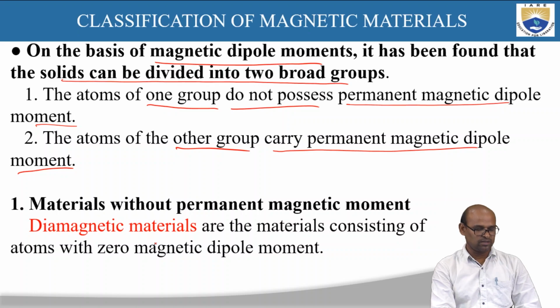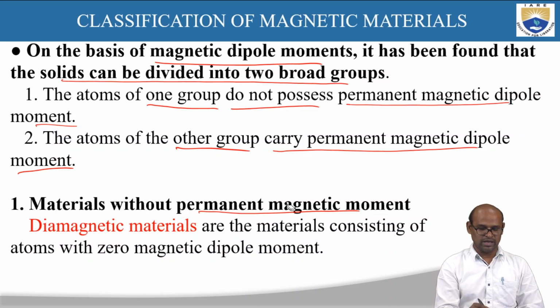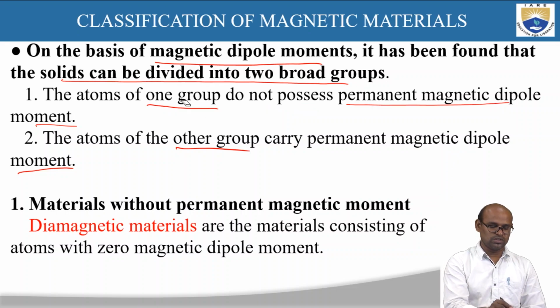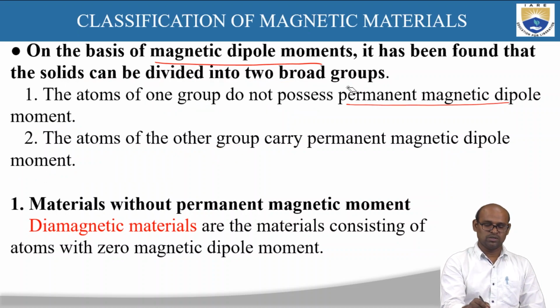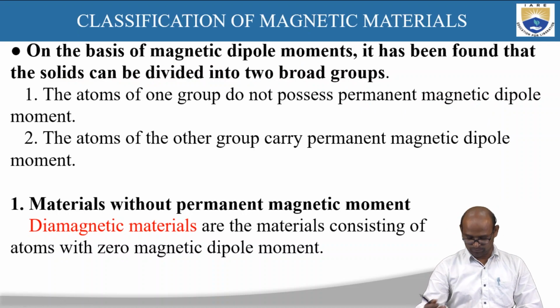These are the two broad categories classified based on the magnetic dipole moment present in a material. The first group is materials without permanent magnetic moments. The example of this group is diamagnetic materials. Diamagnetic materials are the materials consisting of atoms with zero magnetic dipole moment.